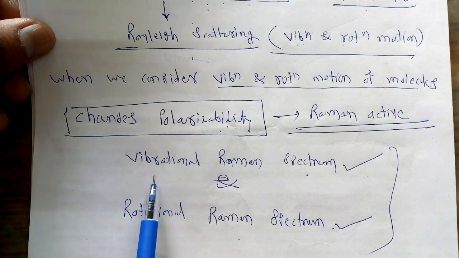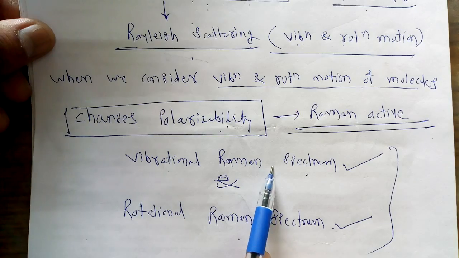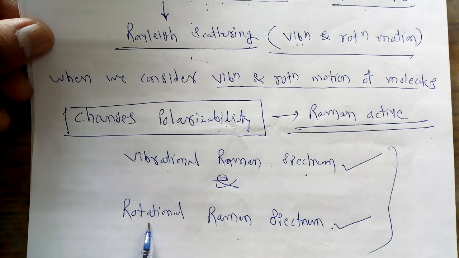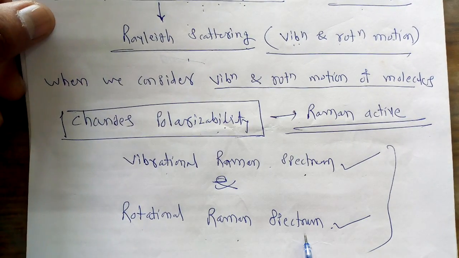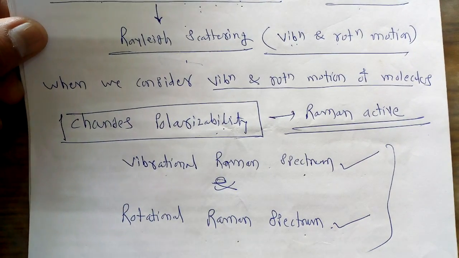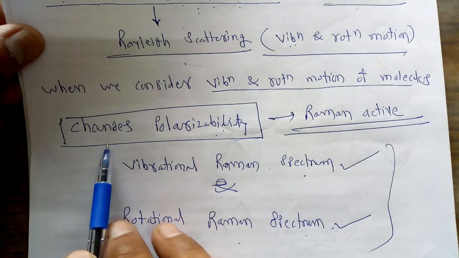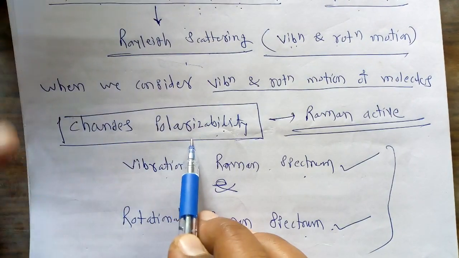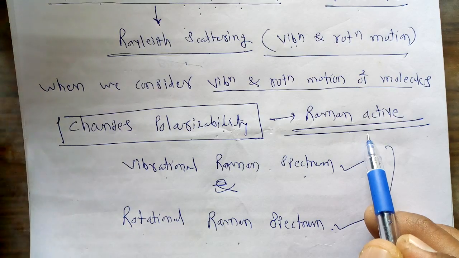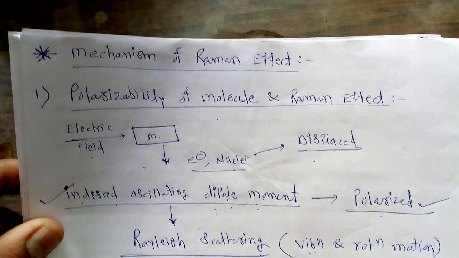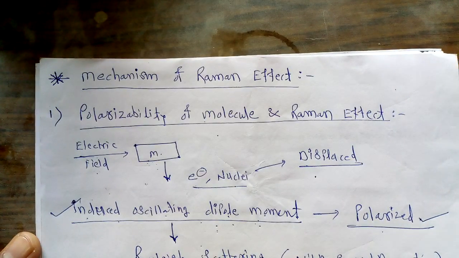One is called the vibrational Raman spectrum, and the second is called the rotational Raman spectrum. So whenever a molecule is studied under Raman spectroscopy, if it undergoes changes in its polarizability, then and only then that molecule is called a Raman active molecule.